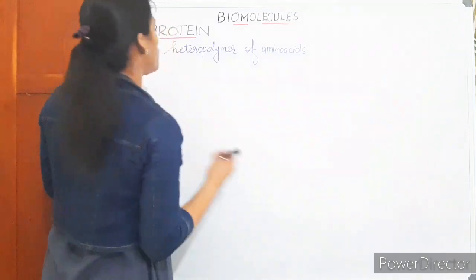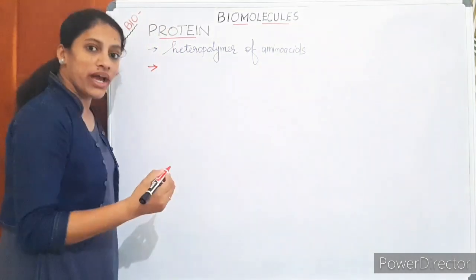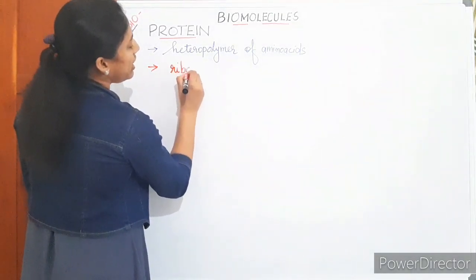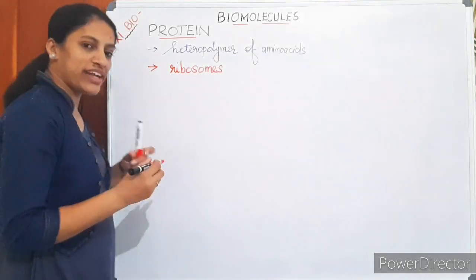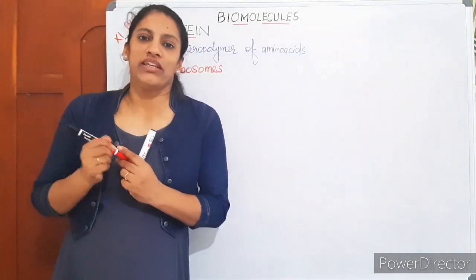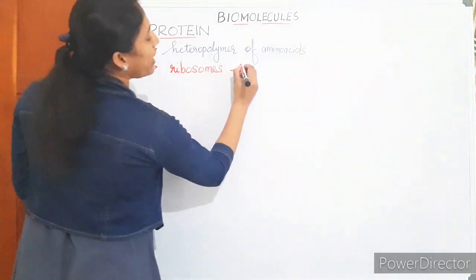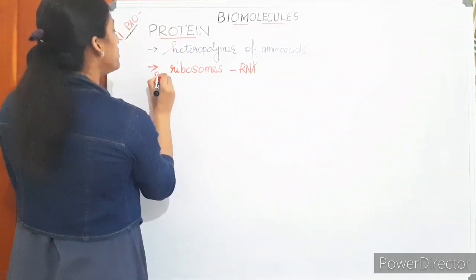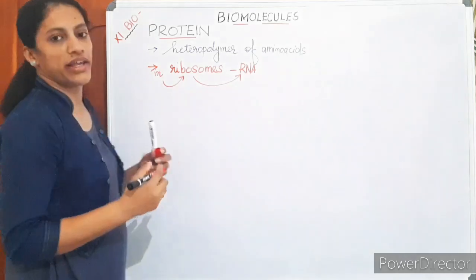Then where are the proteins formed? In any type of organism, whether it is eukaryotic or prokaryotic, it consists of the cell organelle ribosome. So you know the fact that the synthesis of protein takes place within ribosomes, with the help of RNA.